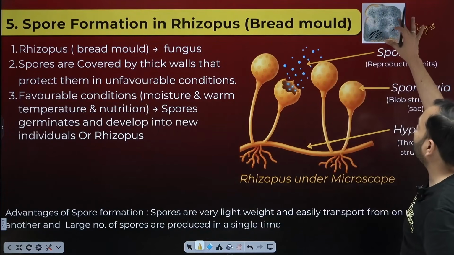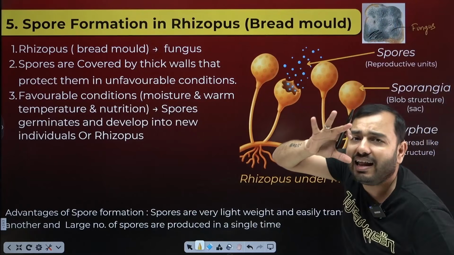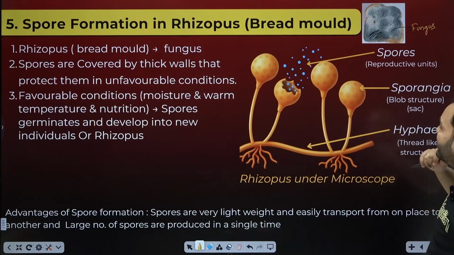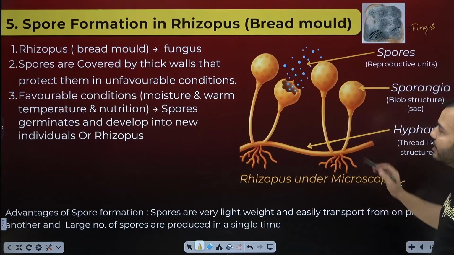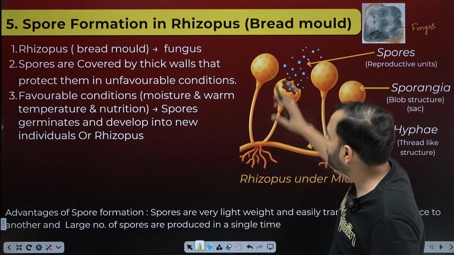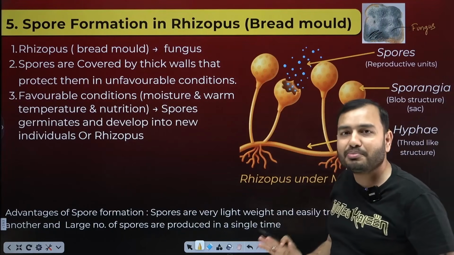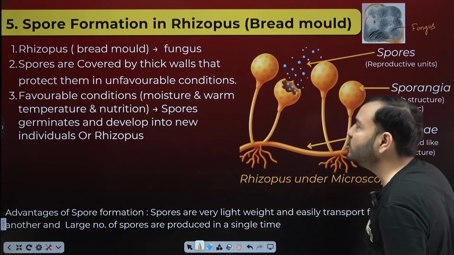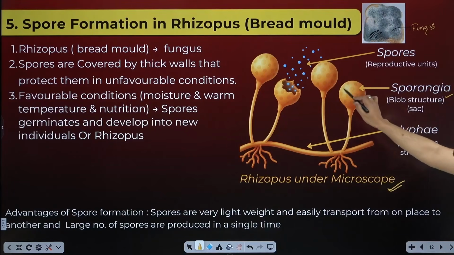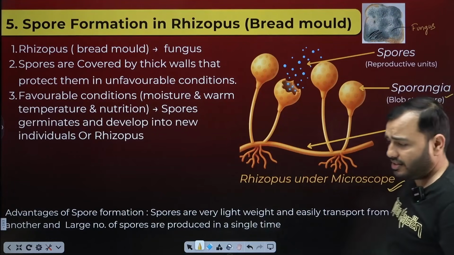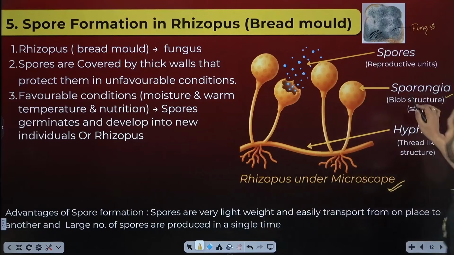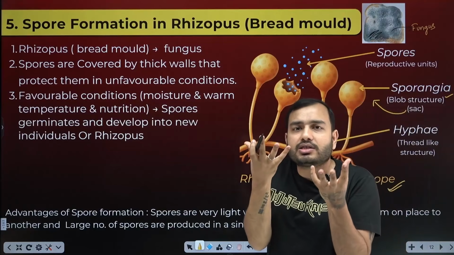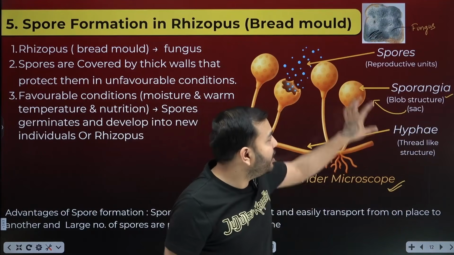Now, if I look at that blackish fungus on this bread under a microscope, it looks something beautiful inside. Yes, this is rhizopus under a microscope. Look closely, it looks somewhat tree-like, with roots and stem, everything. The sphere you see on top has a name: sporangia. NCERT also calls this a blob on a stick. So this blob-like structure is a sac, a bag, a round thing on top.